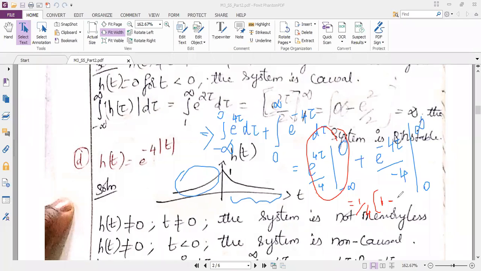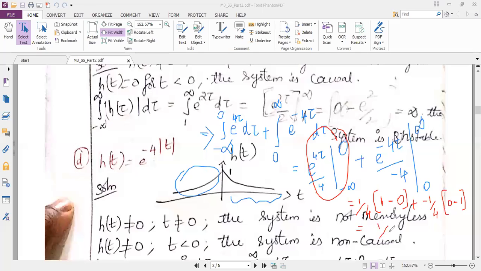e power minus infinity is how much? It is 0, ma'am. 0. Very good. It is 0. Similarly here I have minus 1 by 4 outside, and e power, I will substitute infinity. So e power minus 4 infinity is 0. Then minus of e power 0 is 1. So to understand whether it is stable or unstable, we have to completely solve the problem.